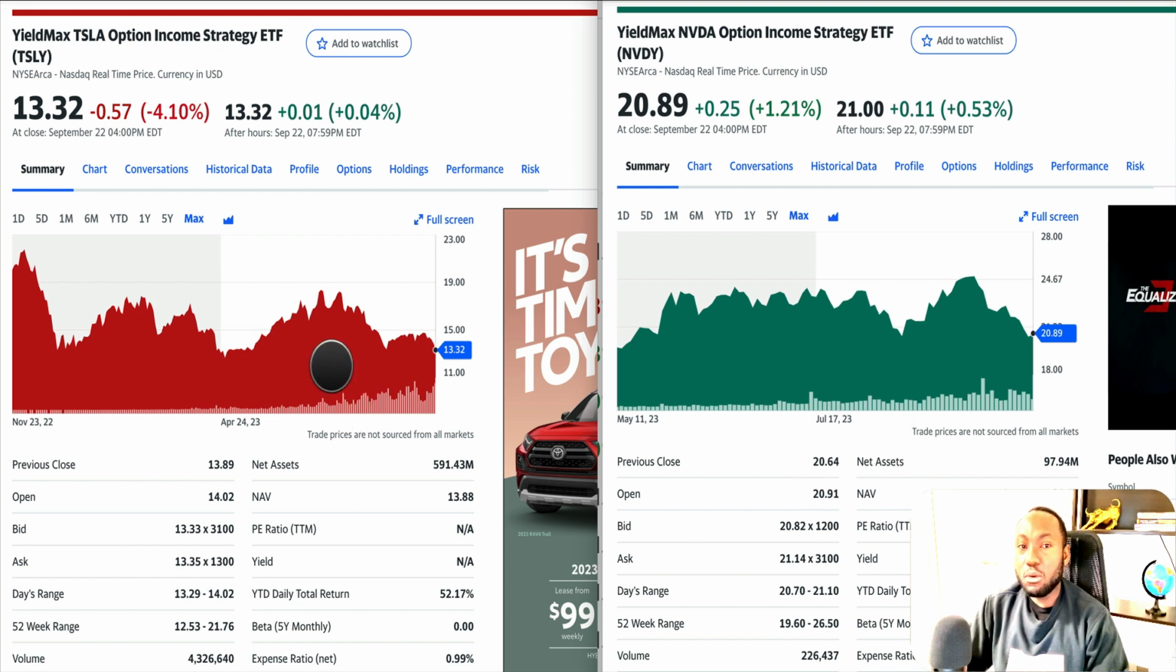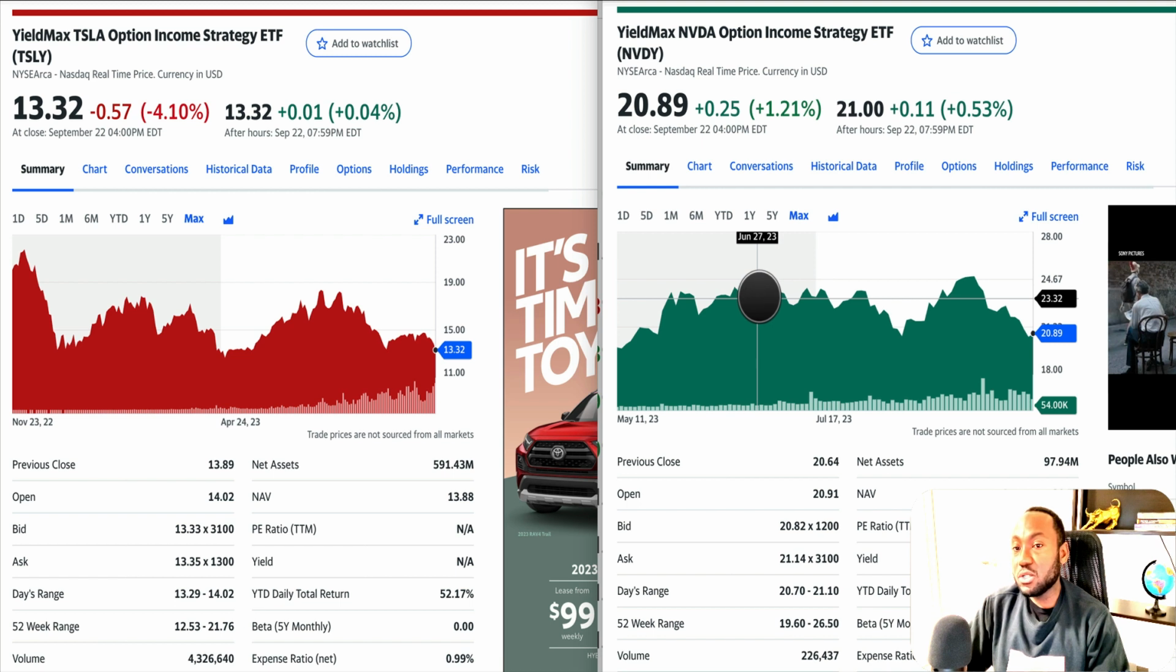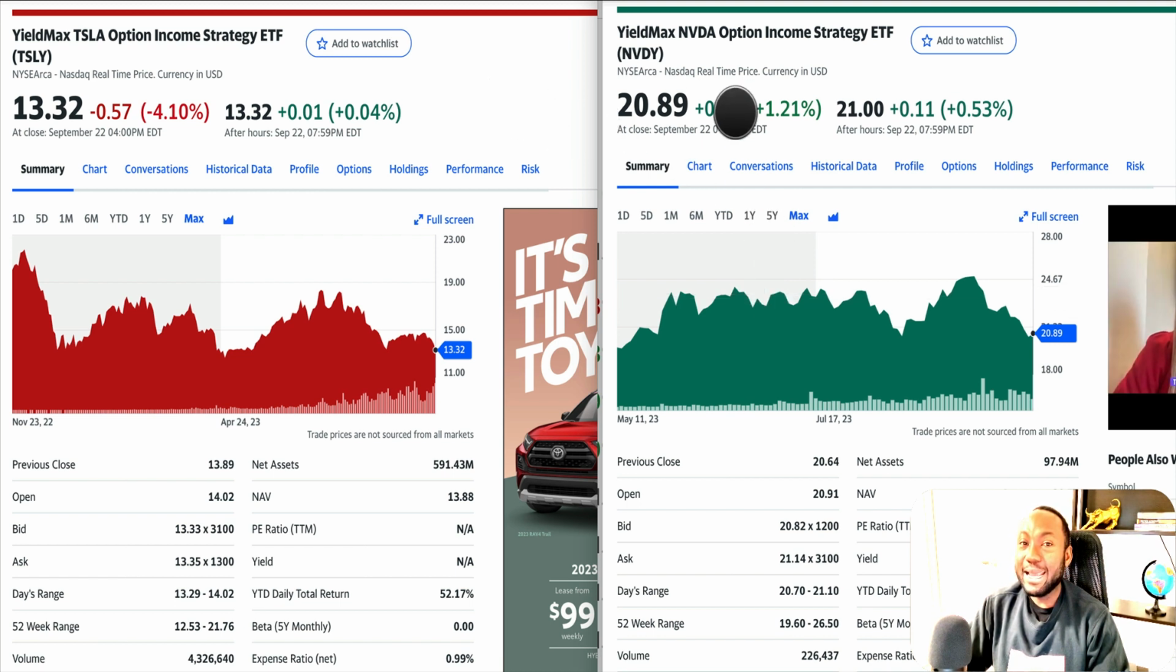For me personally, I would just buy both of them and divide the money. If I have $10,000, I would put 5,000 on this one and 5,000 on this one. But if you can only pick one, for highest growth at the moment, I would go with NVIDIA. For highest pay, I would go with Tesla.